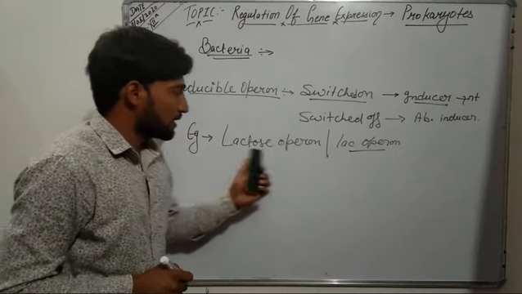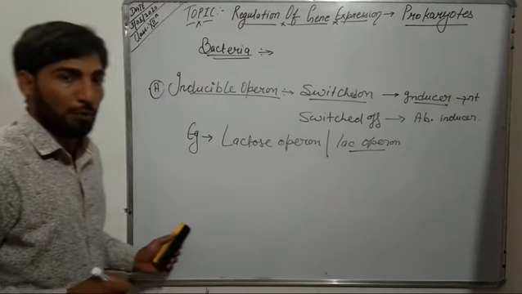So now we will discuss this lac operon or lactose operon.